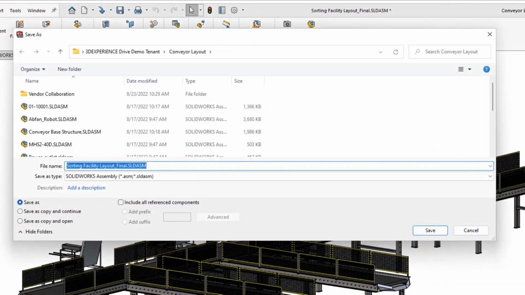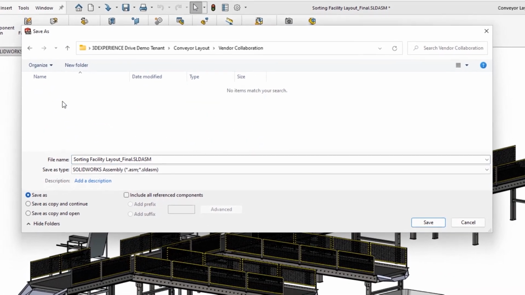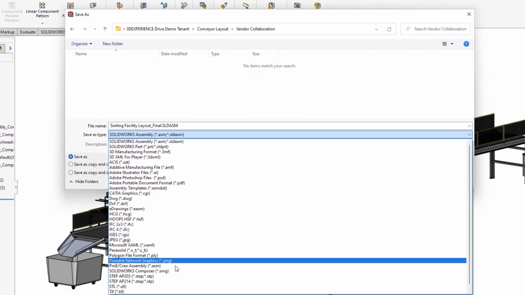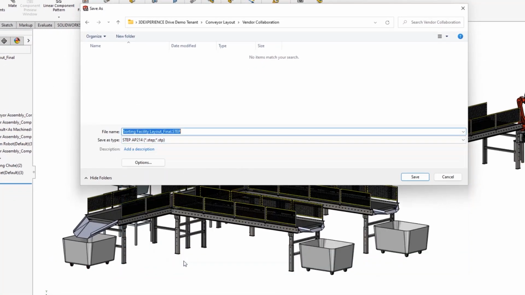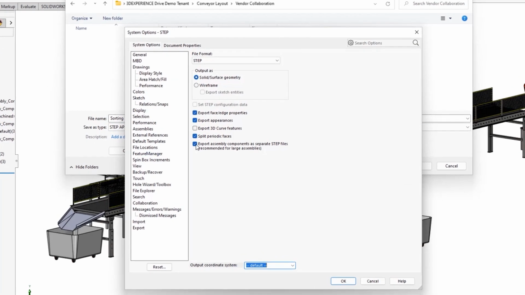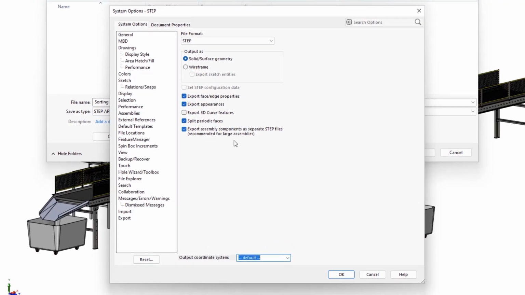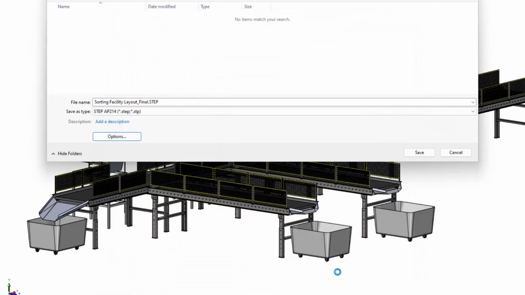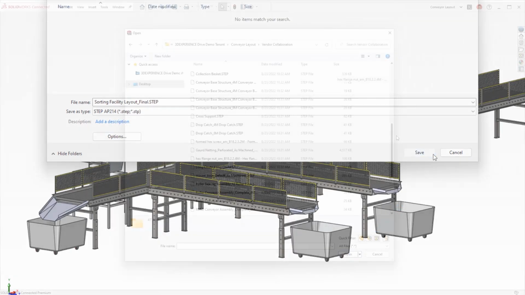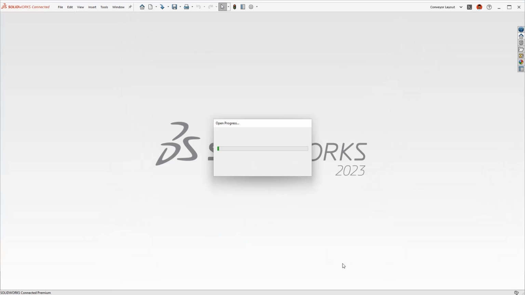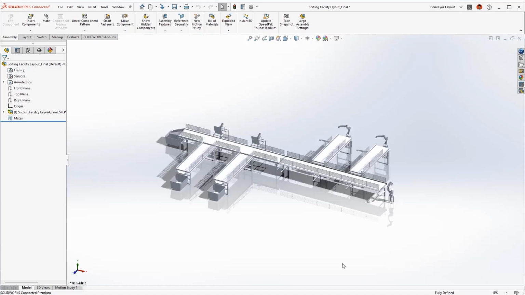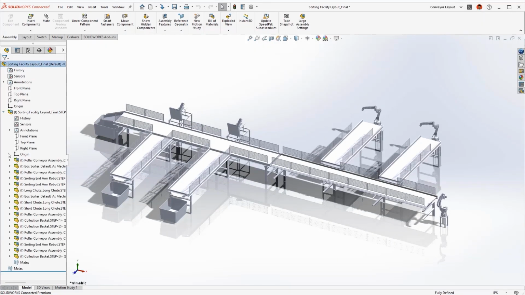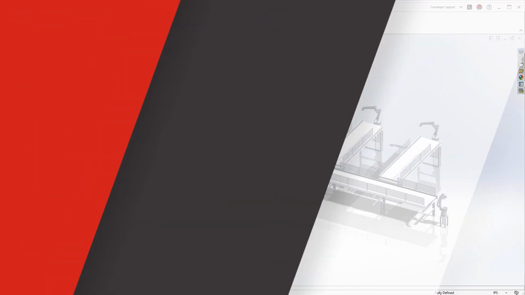Large assemblies can also introduce issues when working with external vendors through neutral file types such as the commonly used STEP format. SOLIDWORKS 2023 now supports exporting assemblies as multiple STEP files through a new system option. With this enabled, STEP files for the top level, subassembly, and individual parts are created, introducing a more streamlined approach when collaborating through neutral file types.